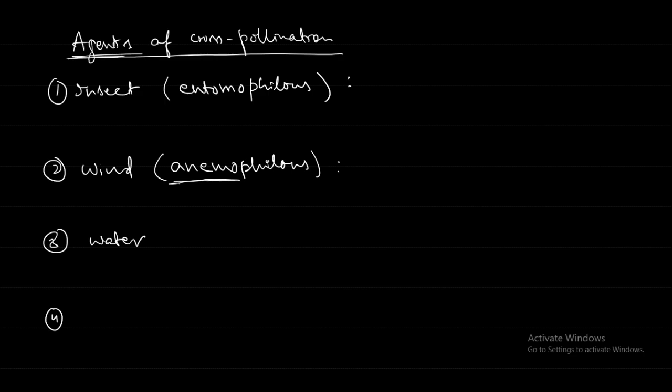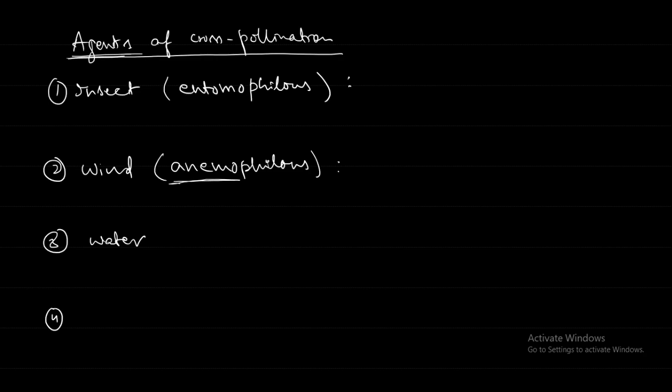So these are some characters that we see in the case of wind pollinated flowers: small, not brightly colored. The important part here is that the stigmas are long and feathery. They will be like feathers, they will act like a filter for the wind and it will catch the pollen. The pollen themselves will be light, dry and smooth. That is the important character with an anemophilous flower.